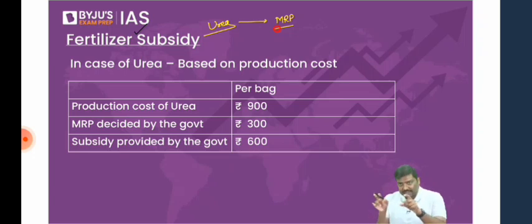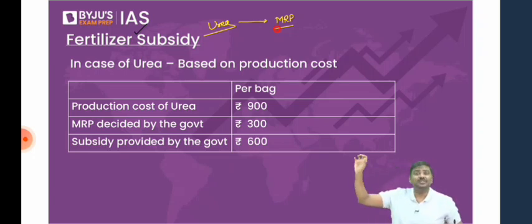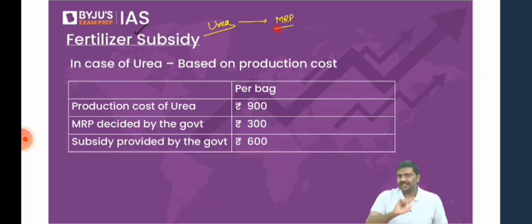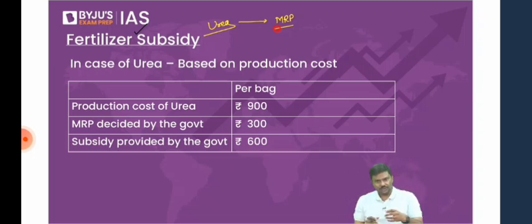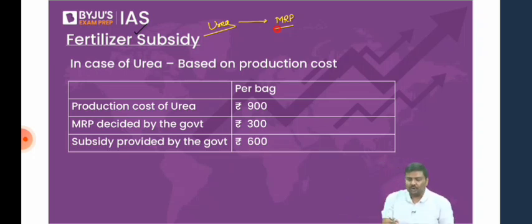And have a look at this. The MRP decided by the government will always be lower than the actual price at which the sellers want to sell it in the market. Let's imagine you are a manufacturer. You have produced one bag of urea. You want to sell it in the market at, let's say, 900 rupees. Just take hypothetical numbers. Do not worry about exact numbers, because from one year to the next, numbers will keep changing. So you're producing urea, you want to sell it in the market, and you want to earn 900 rupees.